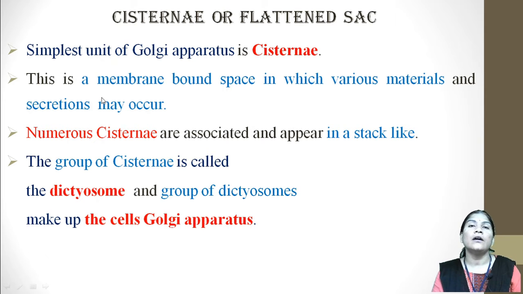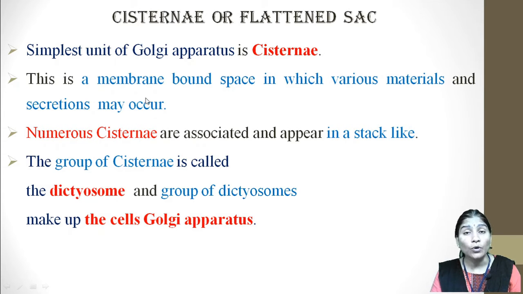First we learn the cisternae, sometimes also called the flattened sacs. These are the simplest unit of the Golgi apparatus. This is a membrane-bound space in which various materials and secretions may occur.